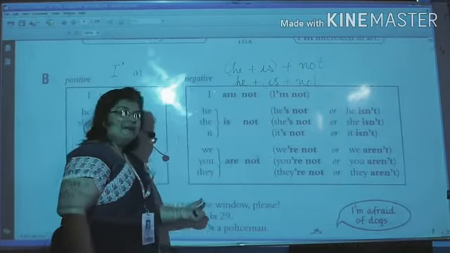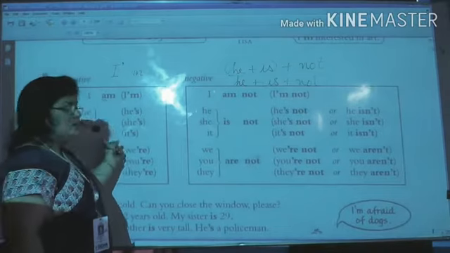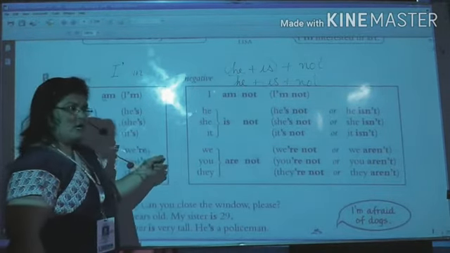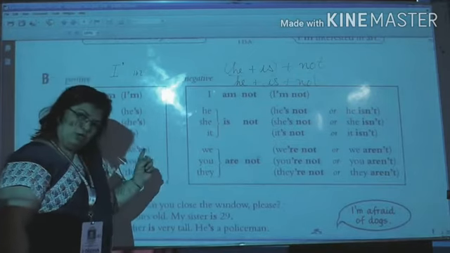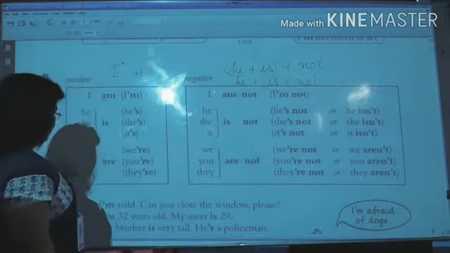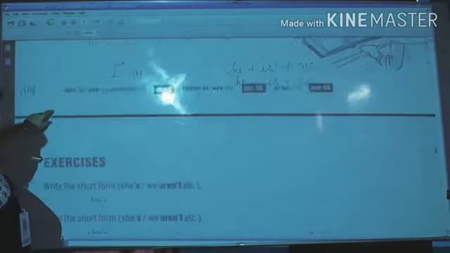So now we have an exercise based on this. We have to use is, am, are, and wherever required we will put not also. So we have to write the contraction in that exercise 1.1. It is on the new page.